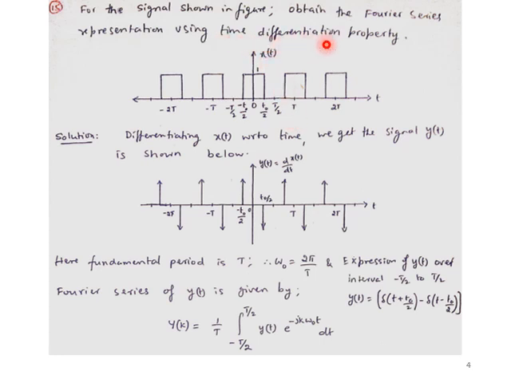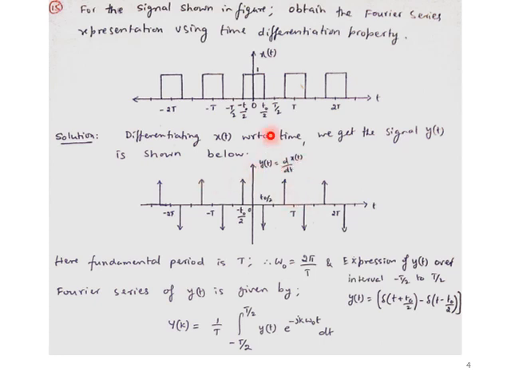But we don't want x of t, because we want it in terms of the time differentiation property. Hence we will take the time differentiation of x of t. Differentiating x of t with respect to time, we will get a new signal, so I'll call d by dt of x of t as y of t.